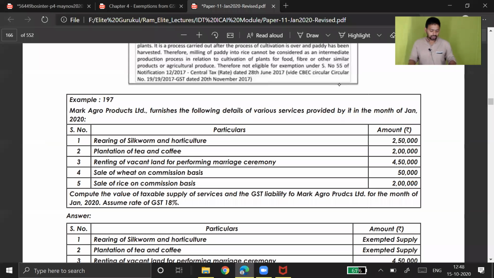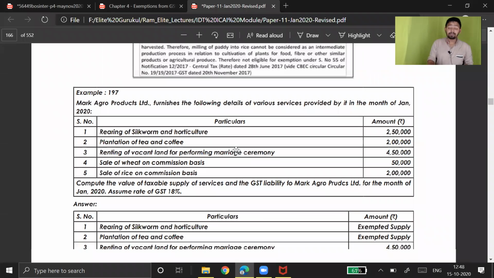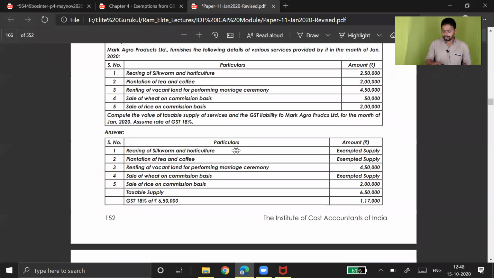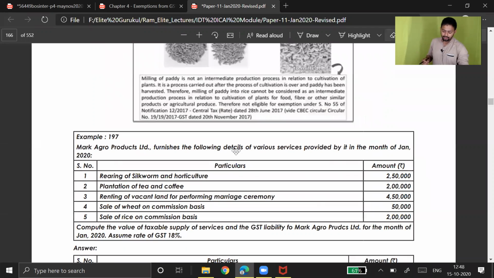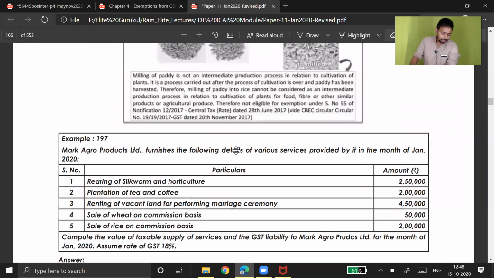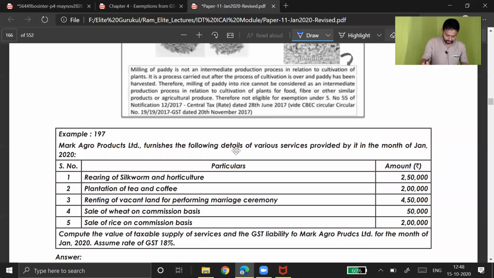Okay, next illustration is example 197, which is given under entry number 54, on page number 152. So please guys come to page number 152 and please answer this question. Mark Agro Products Limited furnishes the following details of various services provided by it in the month of Jan 20. Rearing of silkworm and horticulture. Come on, tell me, taxable or not taxable?